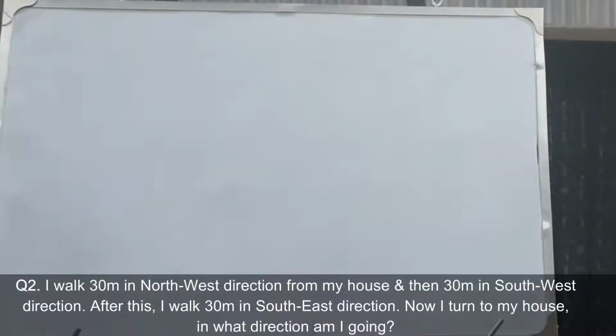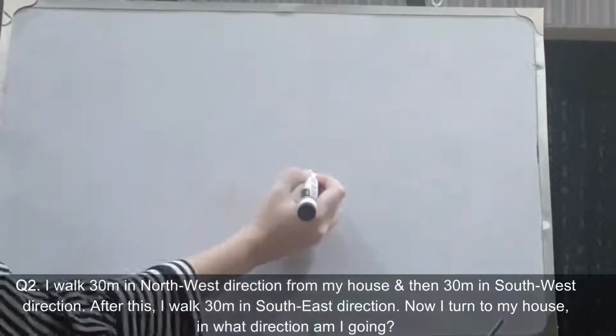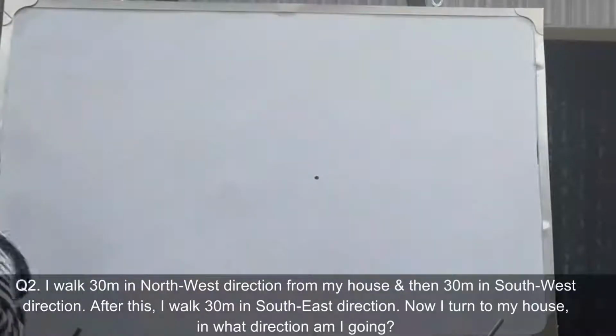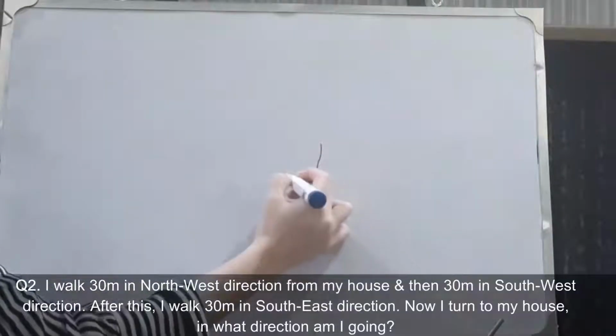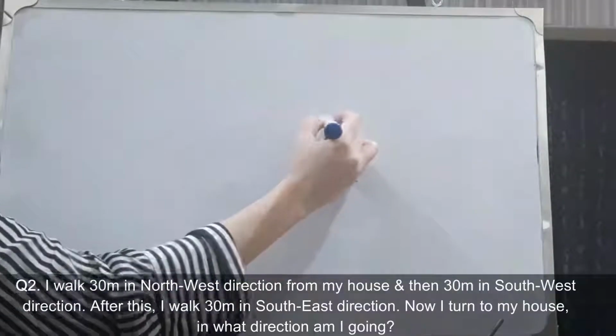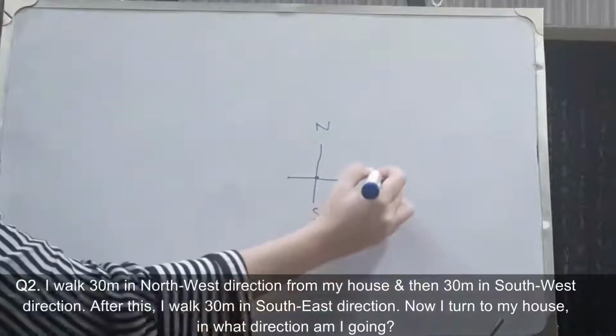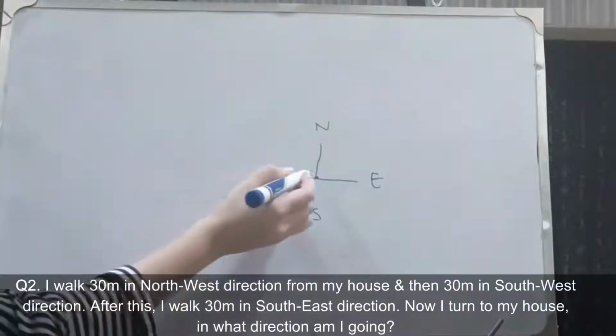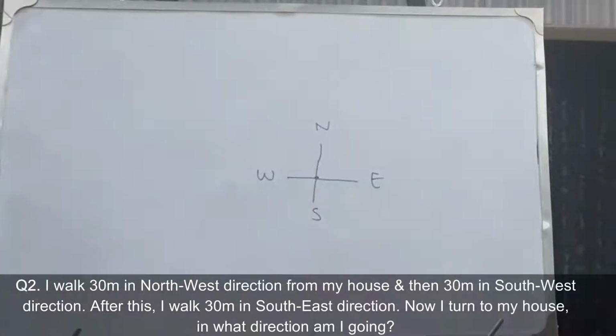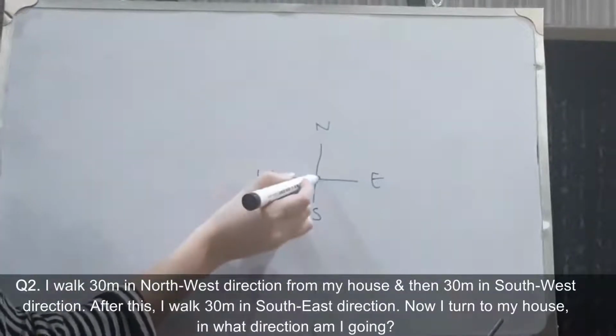Question number 2. I walk 30 meters in northwest direction. So let's say this is my starting point and I walk 30 meters in northwest direction. तो मैं इसको क्लियर करने के लिए मैं एक एक्सिस बना रही हूँ यहाँ पर. This is north, this is south, this is east and this is west. So northwest का मतलब है we're moving in this direction.